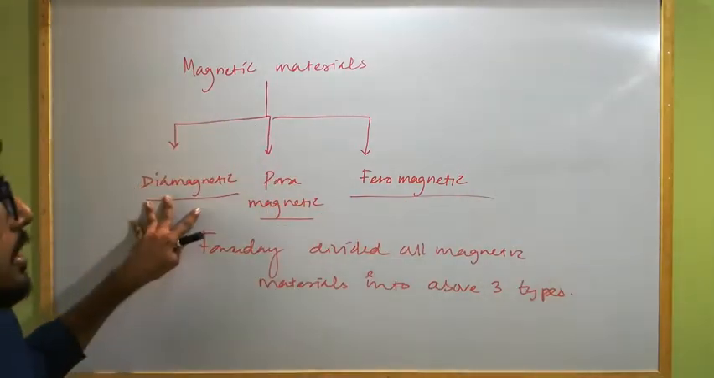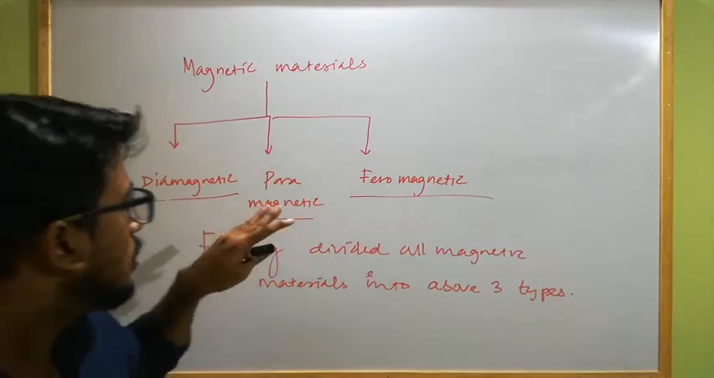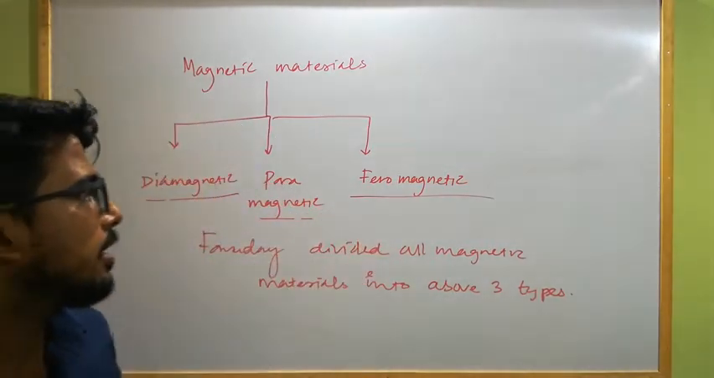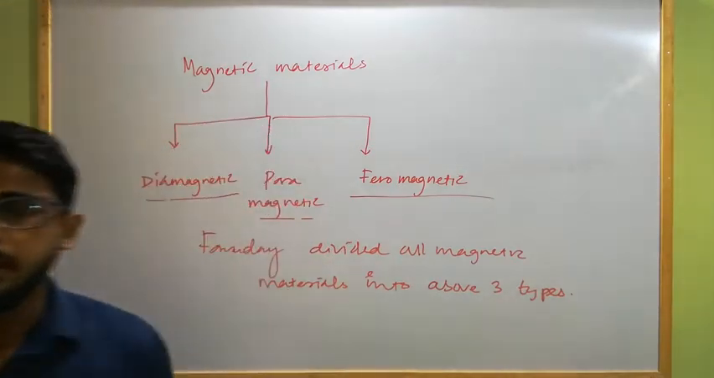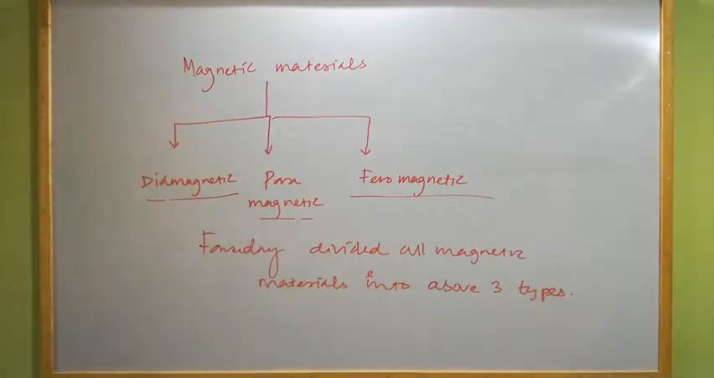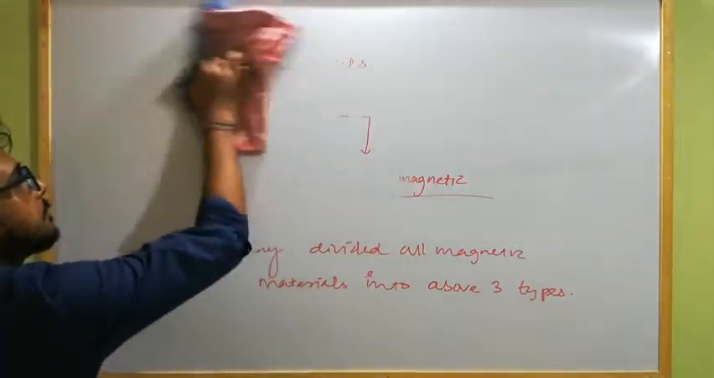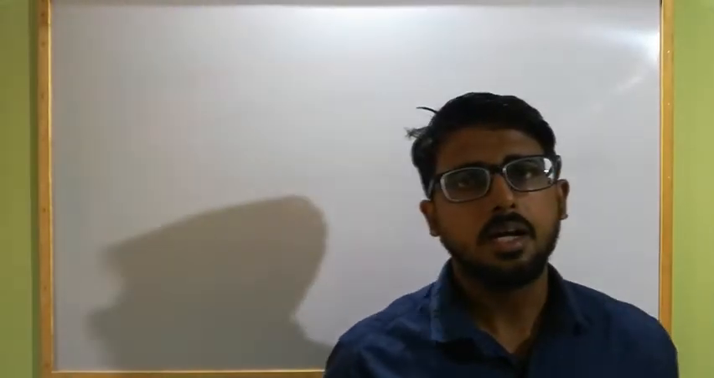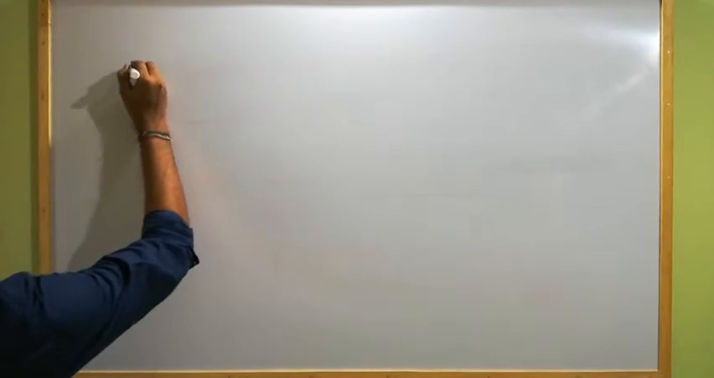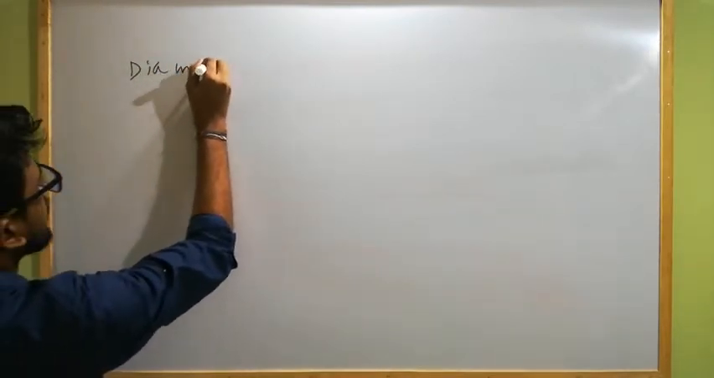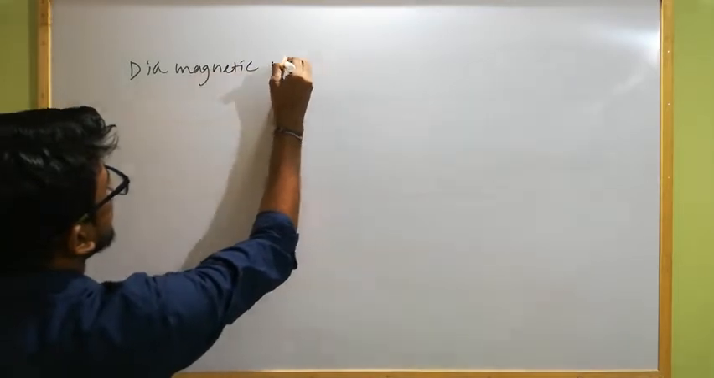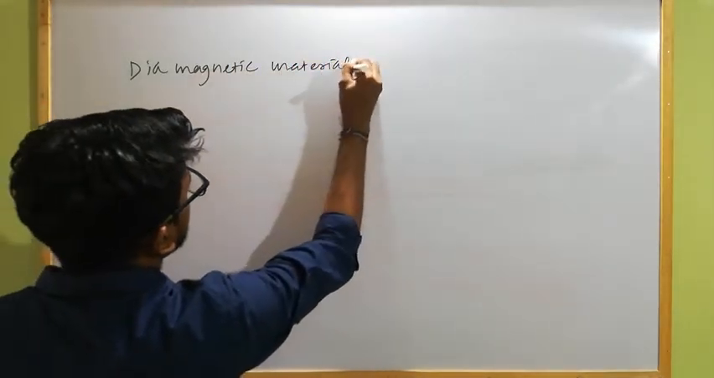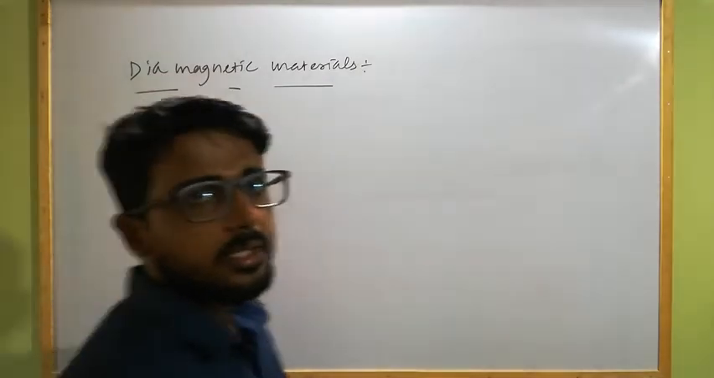So, what is a diamagnetic substance or magnetic material? What is a paramagnetic material and what is a ferromagnetic material? Let us discuss one by one. Now let us discuss diamagnetic material. So what is diamagnetic material?